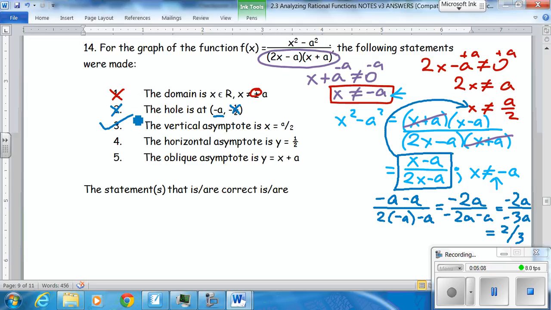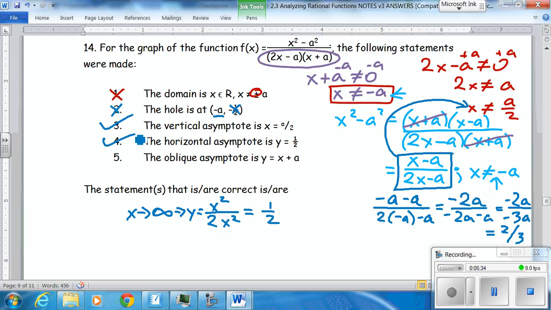Number 4, the horizontal asymptote y equals a half. Okay, now if you look at this function, the highest degree in the numerator is x squared, and the denominator is going to be 2x squared. So as x goes to infinity, the x squareds cancel out, so it's down to a half, and 4 is correct.